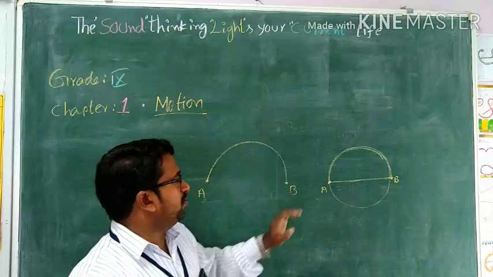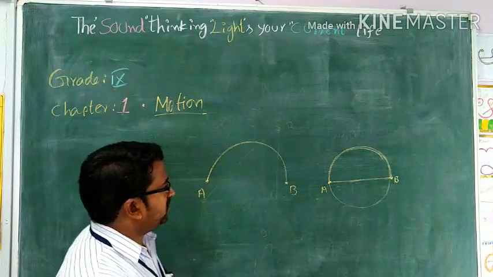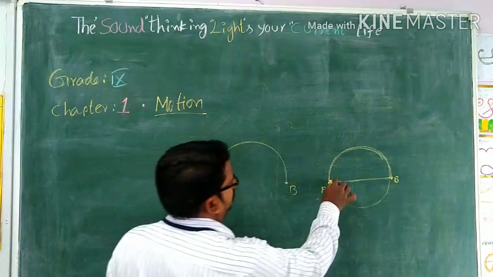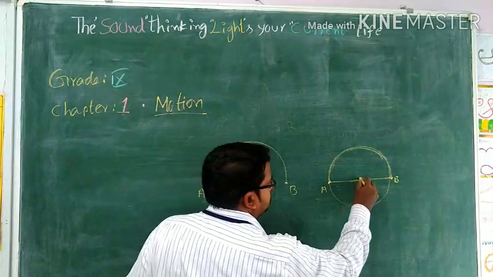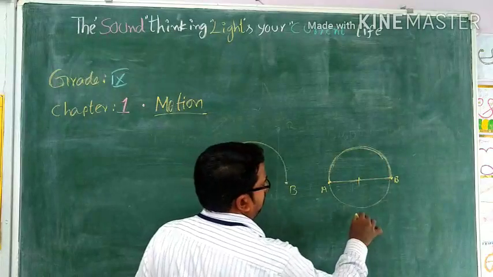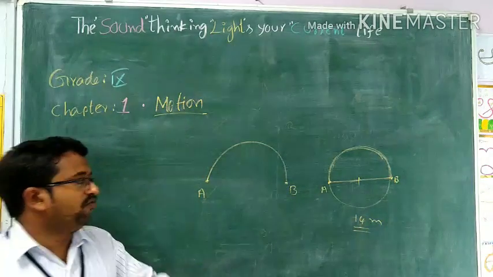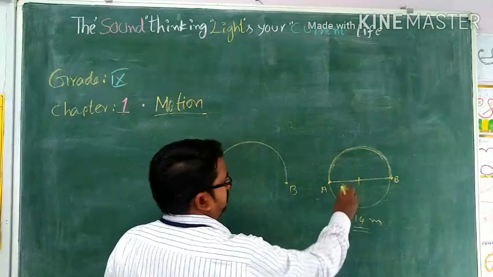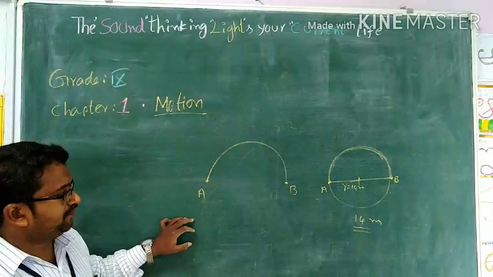Now, what is the question? What is the distance and displacement? For that, one more clue is given for us. It is a circular ground, and this circular ground has a radius of 14 meters. That is the clue given for us.